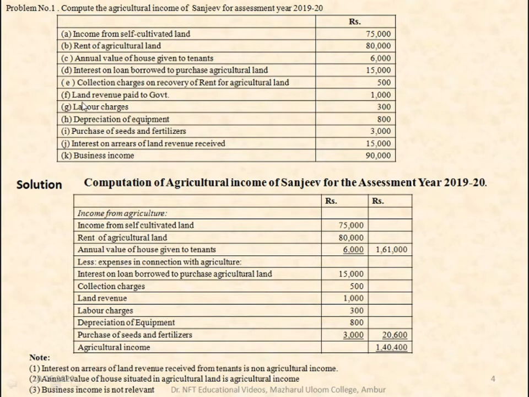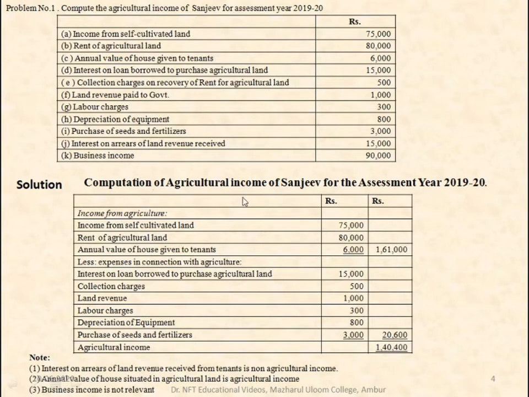Here we can see that we are given some agricultural incomes as well as some agricultural expenses. There is one item called business income. So let us see how to deal with these items. What we have to do here is add all the agricultural income together and deduct the expenses which are incurred due to the agriculture. So let us see the steps one by one.